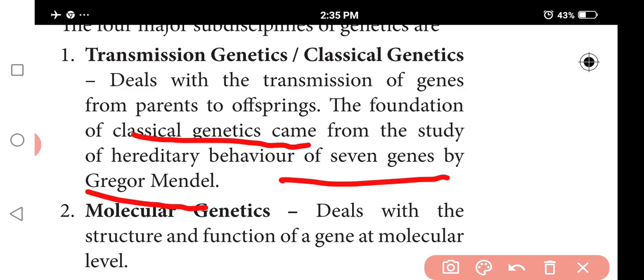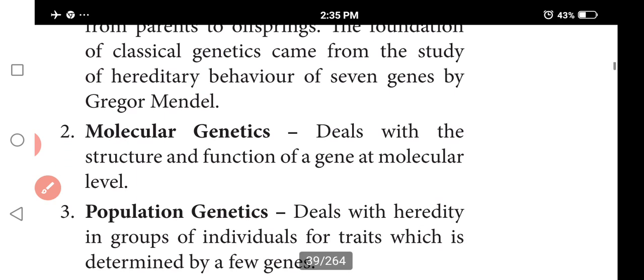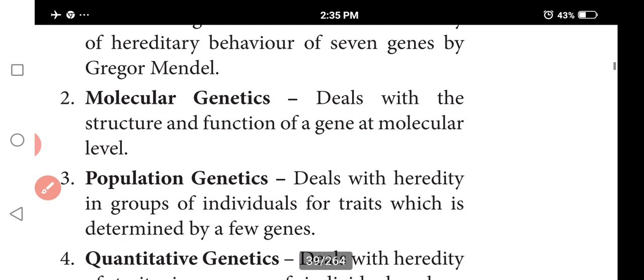Next is molecular genetics, which deals with the molecular level: the study of the structure and function of genes and their regulation at the molecular level.